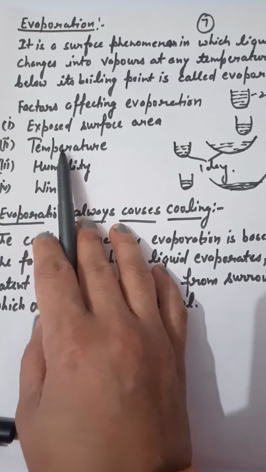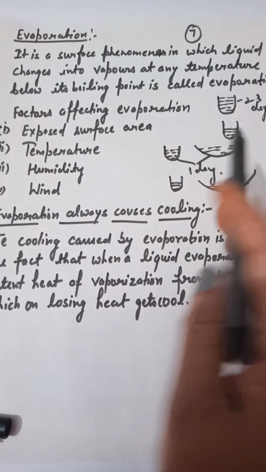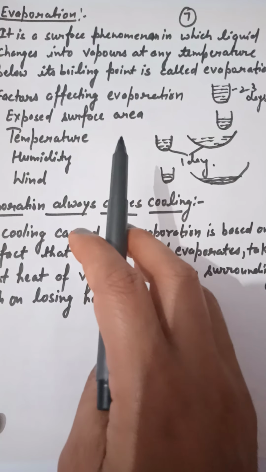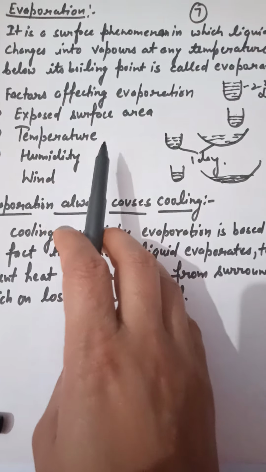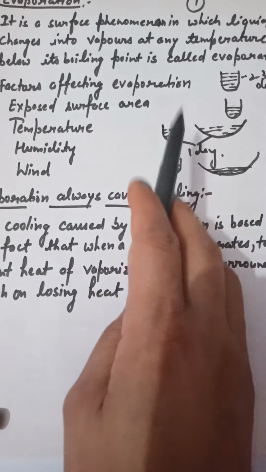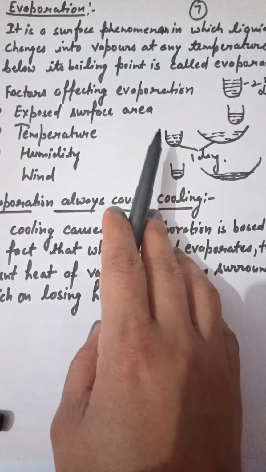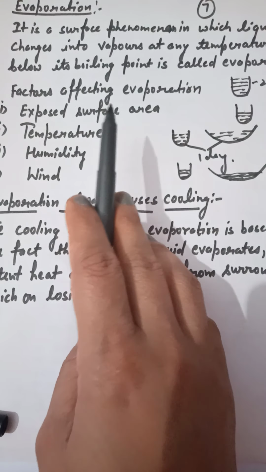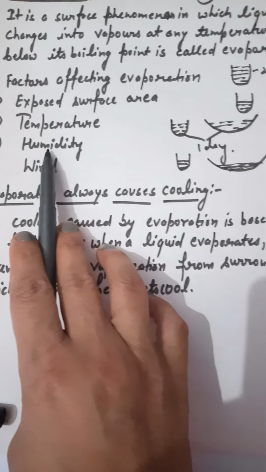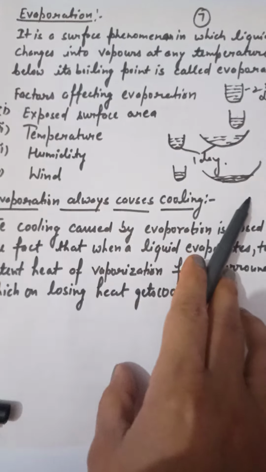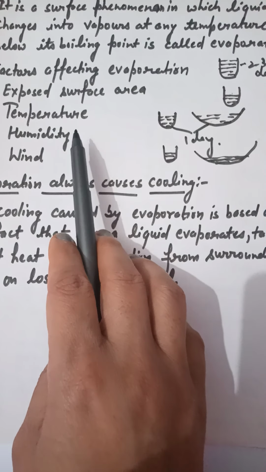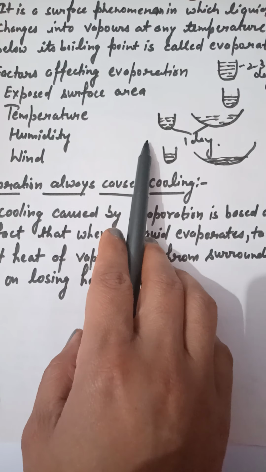Now the next is temperature. How does the evaporation take place with the change in temperature? As the temperature is increased, the evaporation takes place faster. So evaporation is directly proportional to the temperature. Now the next one is humidity. Humidity means moisture. Humidity also plays a vital role in the process of evaporation.